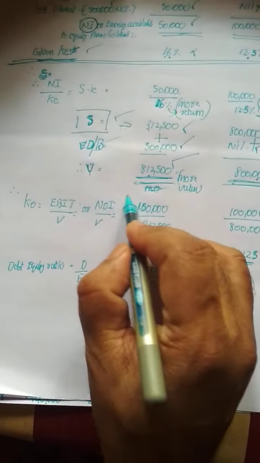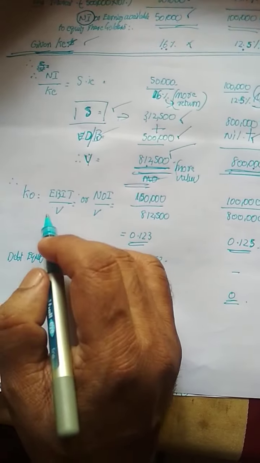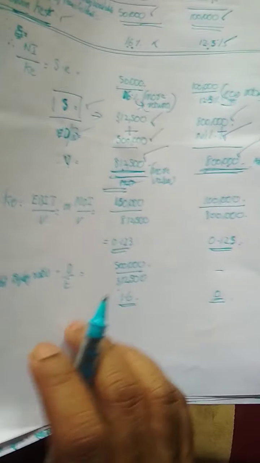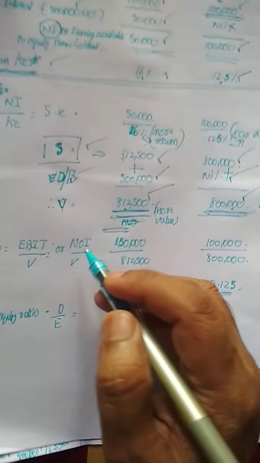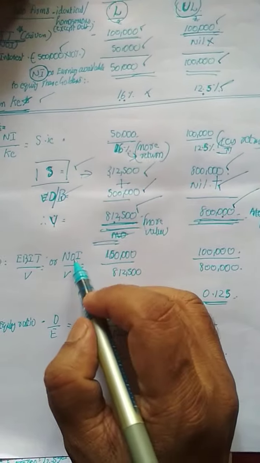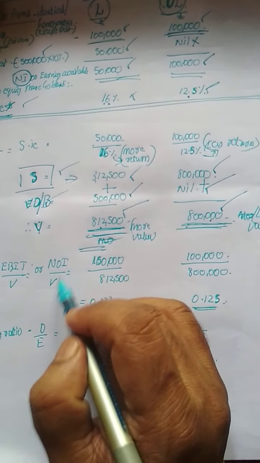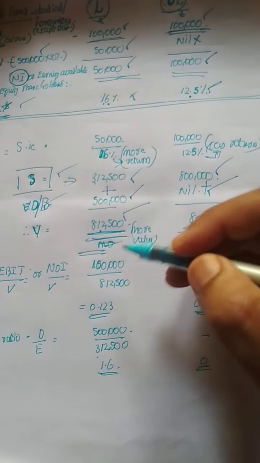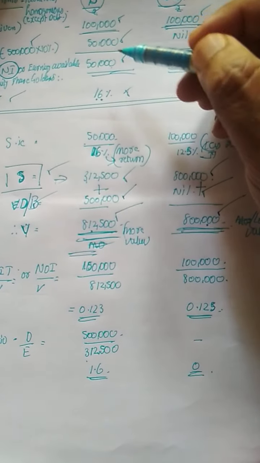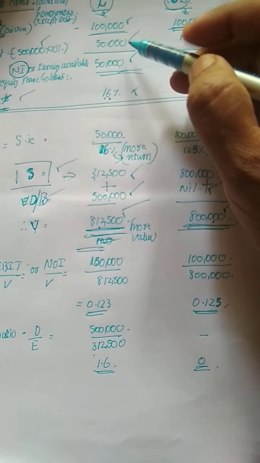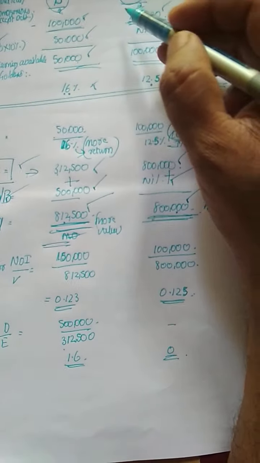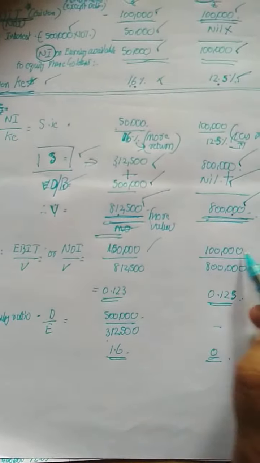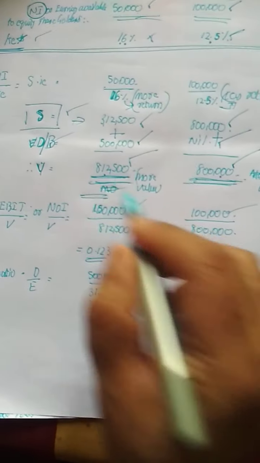Now we are finding out the KO, or overall cost of capital. This also we are doing the same way, using the net operating income approach. Net operating income divided by V is equal to KO. Net operating income is given in the question. That is 1 lakh for both the levered and unlevered firm. V of the company we know.